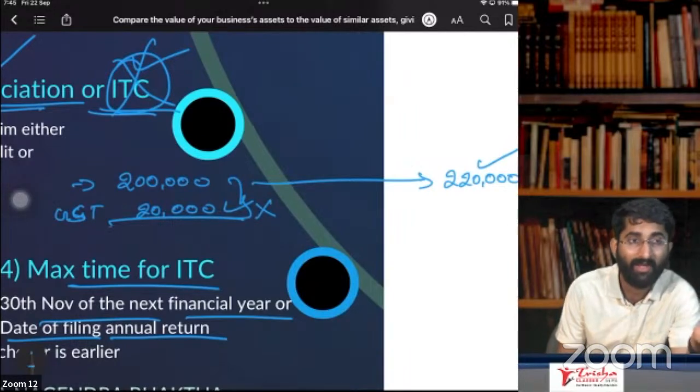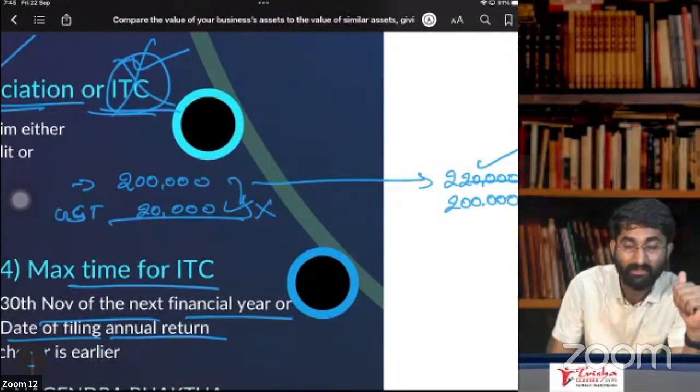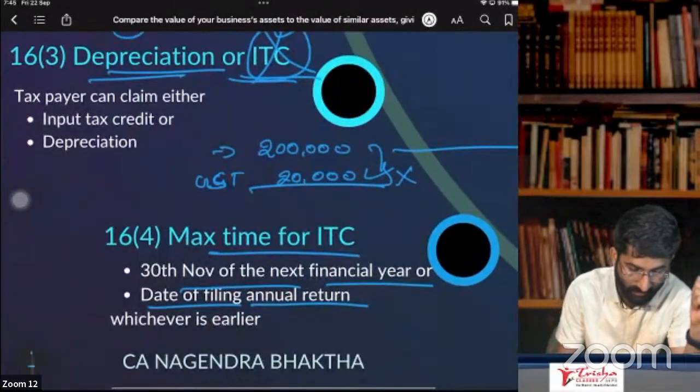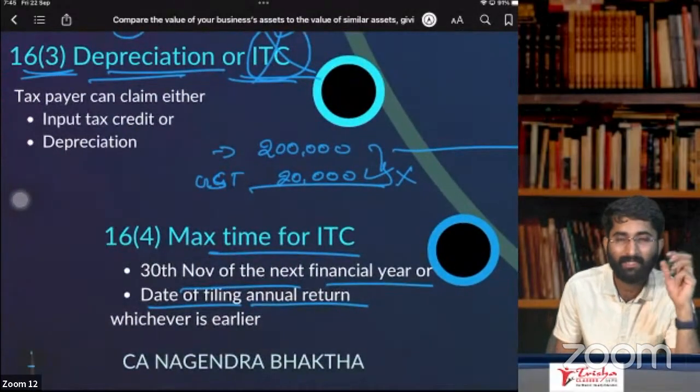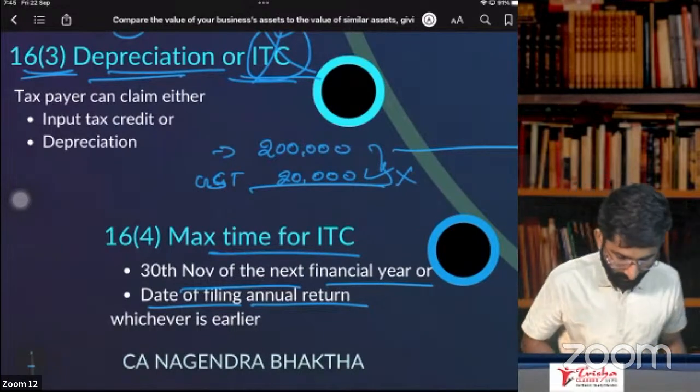What if you take the ITC? In that case, you cannot show 2,20,000. You have to show only 2 lakh rupees. So that is the rule. Section number 16, subsection 3 ka rules it is. And the maximum time limit is the 30th November of the next financial year or date of filing the annual return, whichever is earlier.